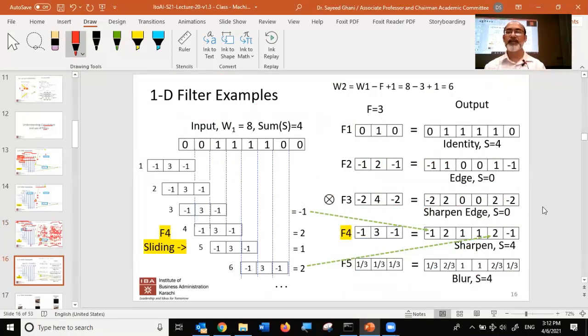If I show this to you, this is the identity matrix. This is the edge detector. This is sharpening the edge. Again, this is the same thing. And this is just sharpen. So it's got the original image, plus it's also sharpening the image. When you look at real images, you'll get a better idea. And here, this is blurring the image. These are the same filters which I just showed you, and I've just got the output written down properly. So it is blurring the edges.